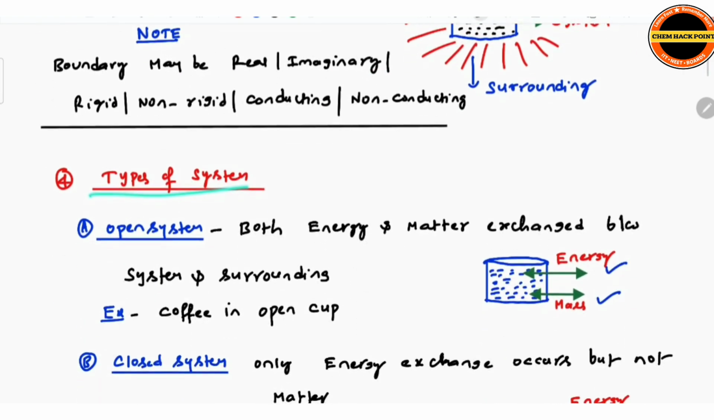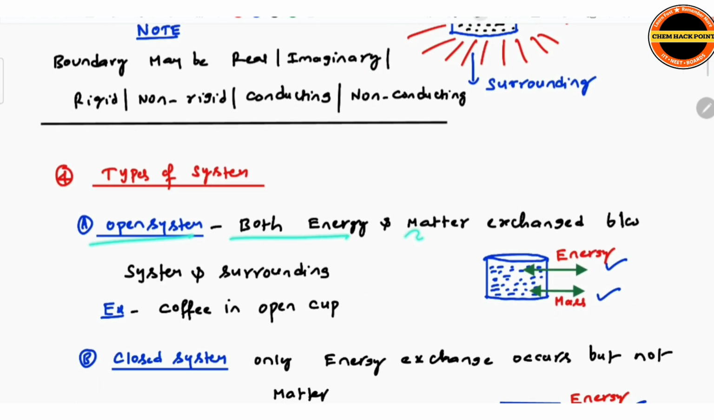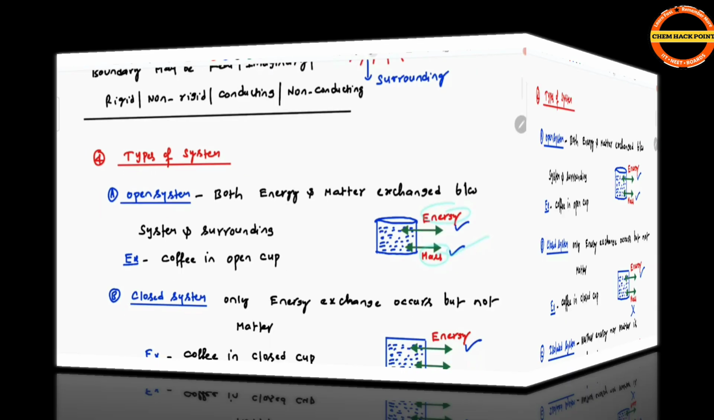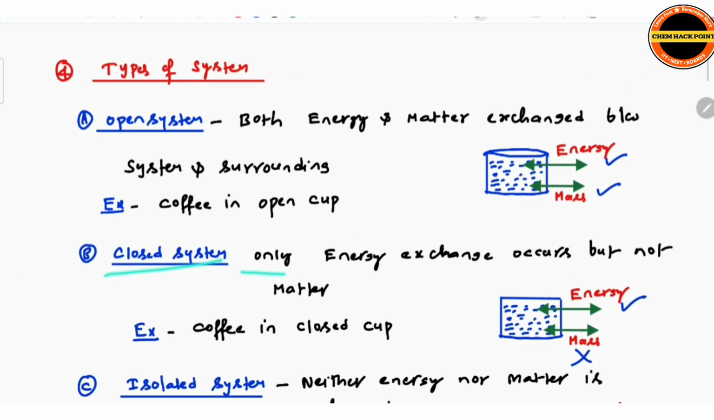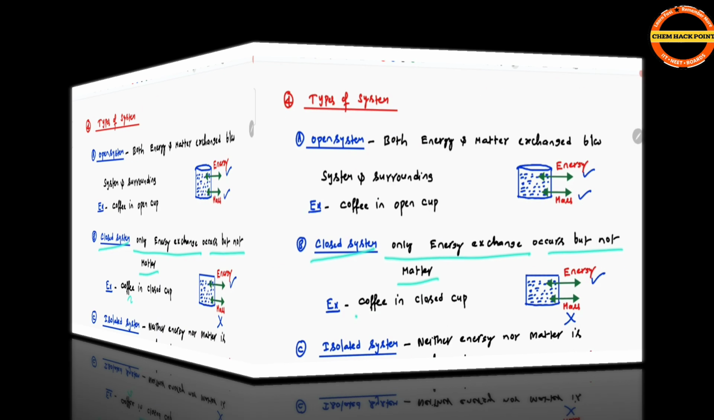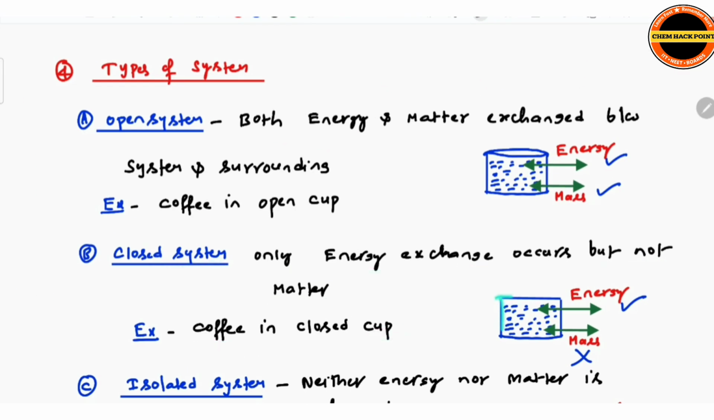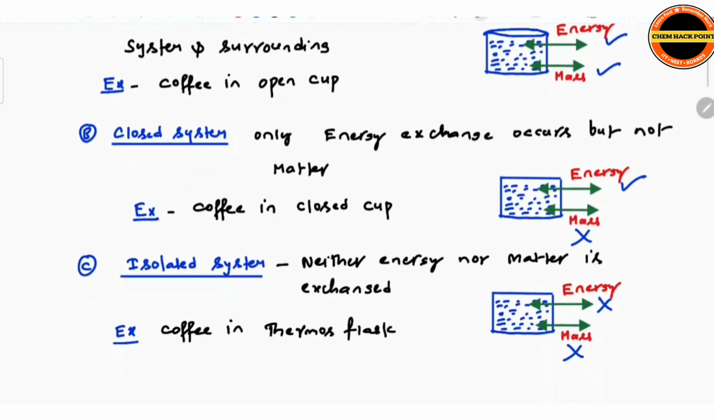Types of system here. Open system, both energy and matter exchange between system and surrounding. For example, coffee in an open cup. If you keep coffee in an open cup, coffee vapors go out as well as heat energy exchanges with the surrounding. That's what we mentioned, energy as well as mass exchange with the surrounding here. Closed system, only energy exchange occurs but not matter. Coffee in a closed cup. For example, if it is a closed cup, only energy exchange occurs, no mass or no matter is exchanged with surrounding.